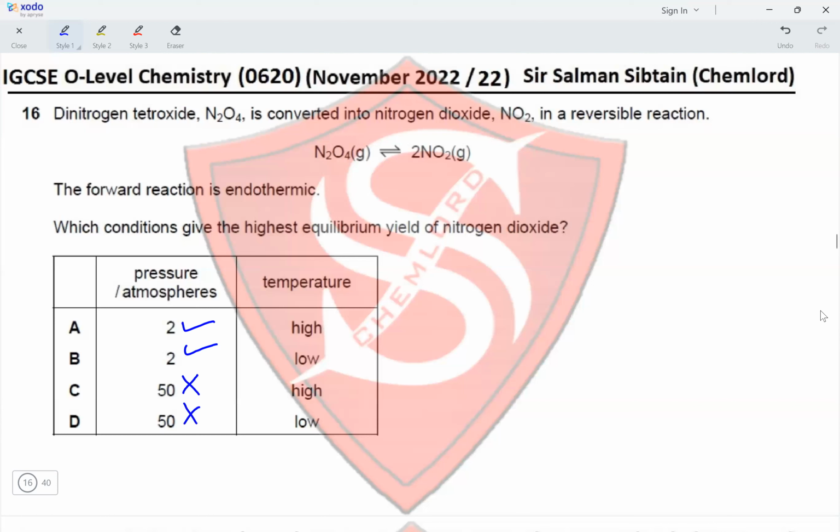And now temperature. Since it's an endothermic reaction, an increase in temperature will favor the forward reaction, eliminating option B, making option A the correct option for this question.